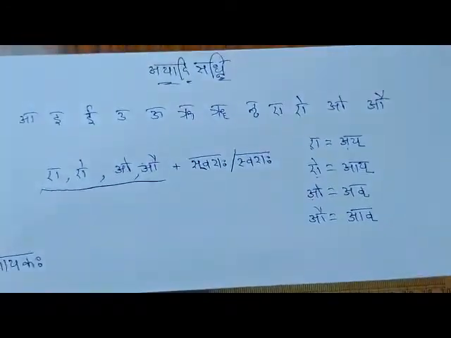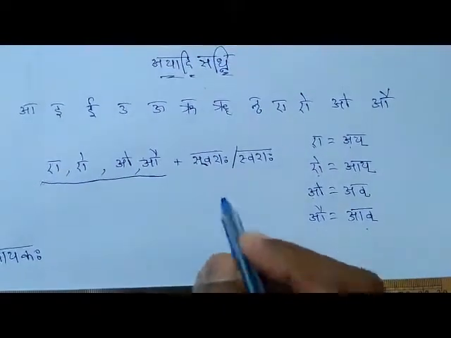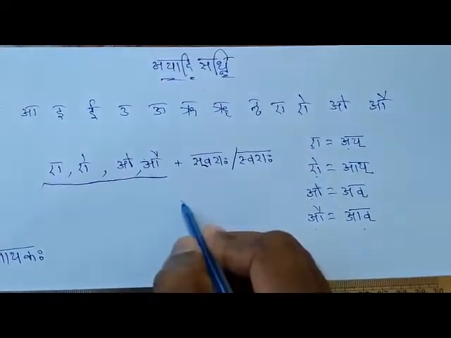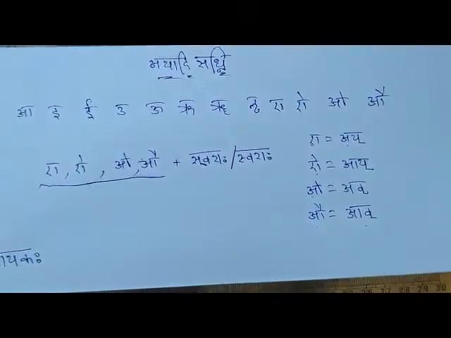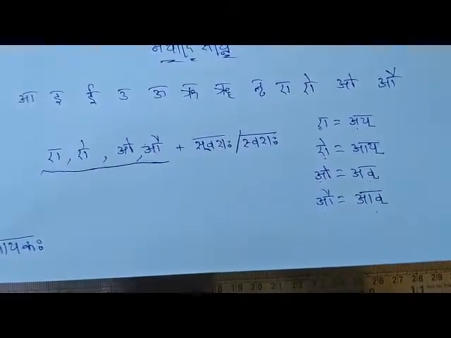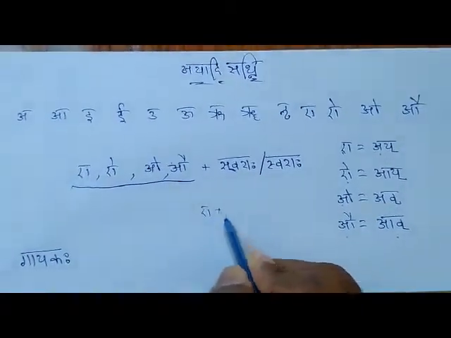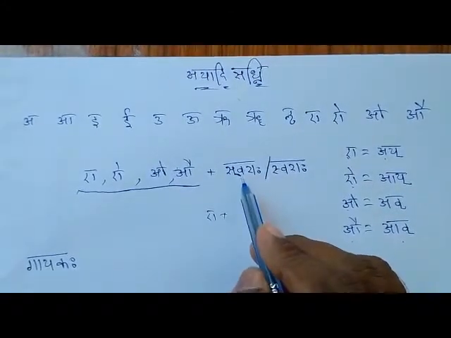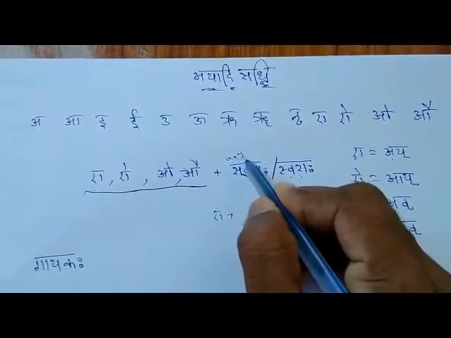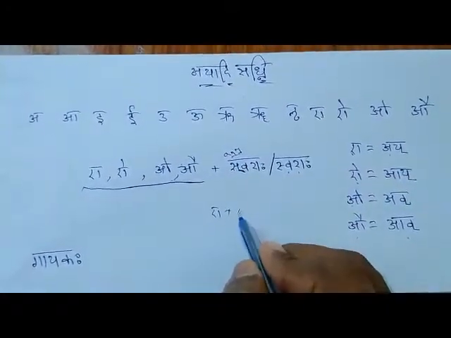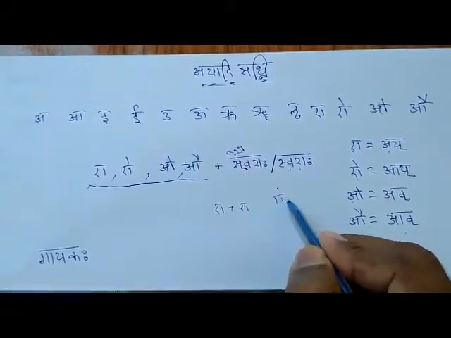So I wanted to ask you one thing. As we earlier discussed, if the same group of vowels take place in both places, then a long vowel will take place. We discussed that in Dirgha Sandhi. So here the first word is ending with A, and here we have written swara, any vowel. Any vowel can take place. If A will take place here, then will I take place? No.